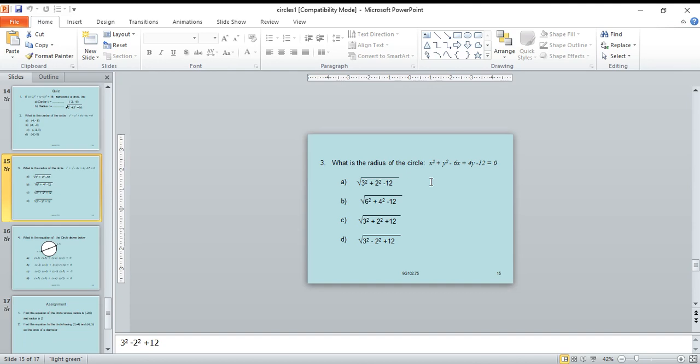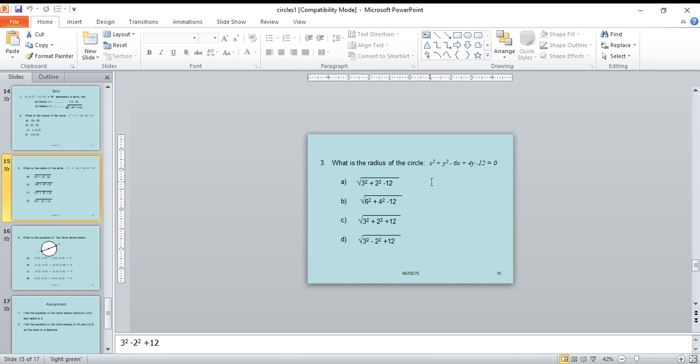What is the radius of the circle x square plus y square minus 6x plus 4y minus 12 equal to 0? Radius r equals under root of g square plus f square minus c.